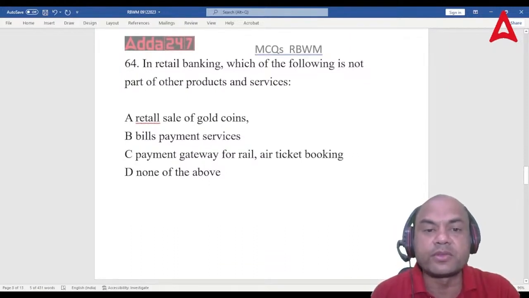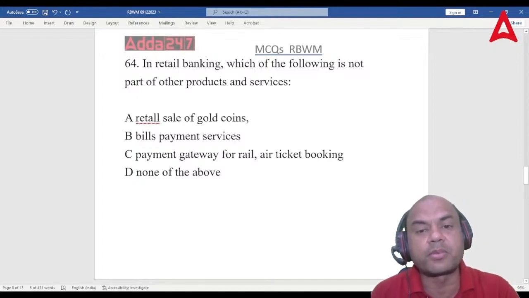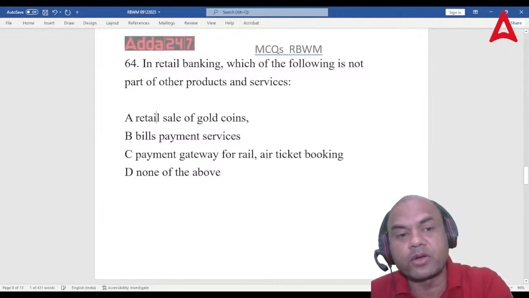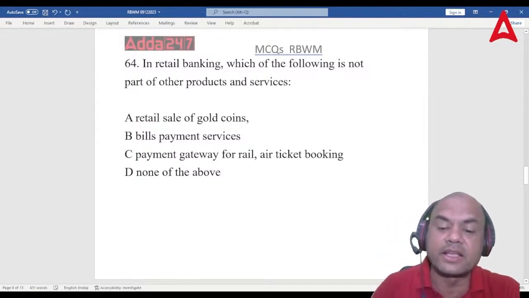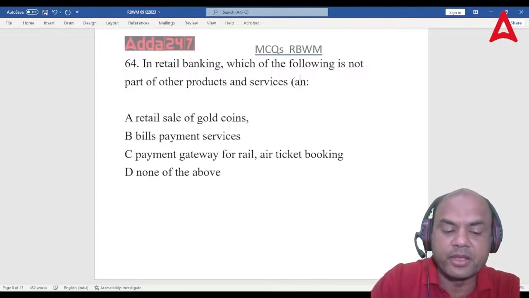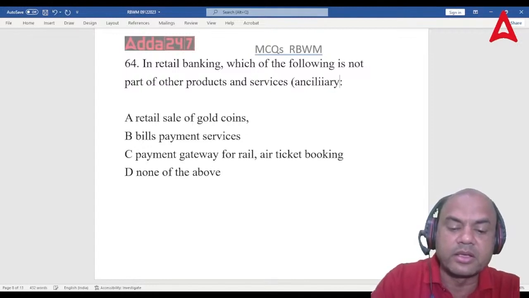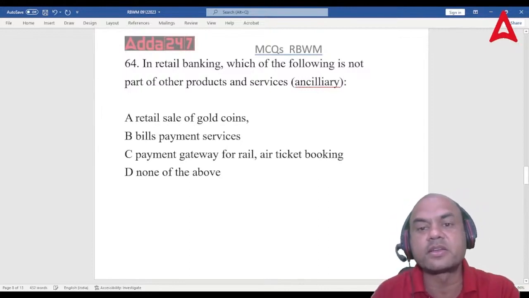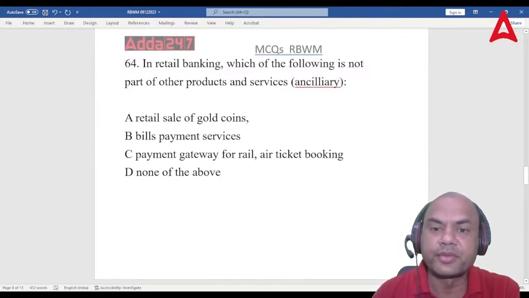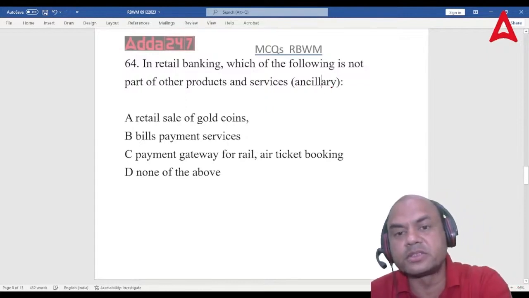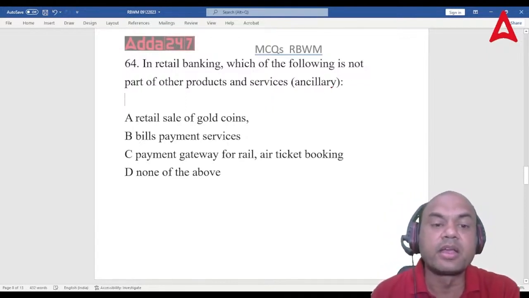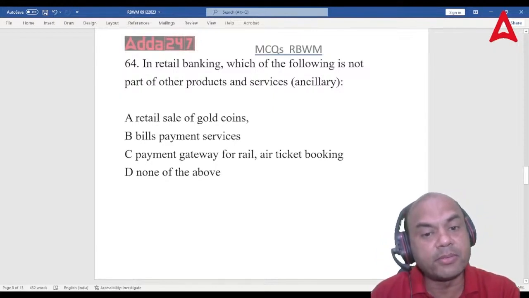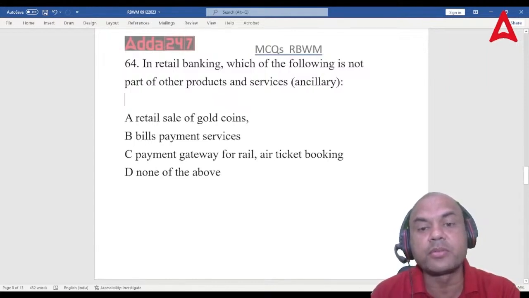Next one. In retail banking, which of the following is not the part of other products and services? Other means what we are talking of here as ancillary products, ancillary services. So which of them is not the part of ancillary services? Retail sale of gold coins, bill payment services, payment gateway to rail and air ticket booking, and none of the above.